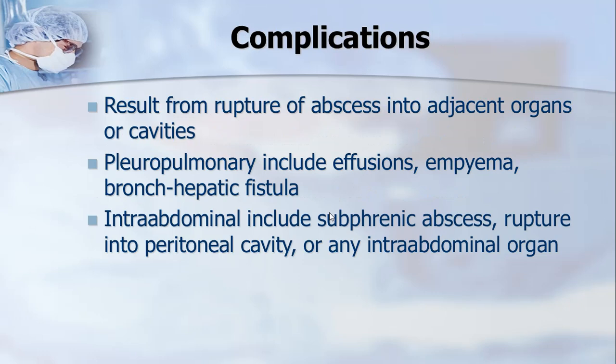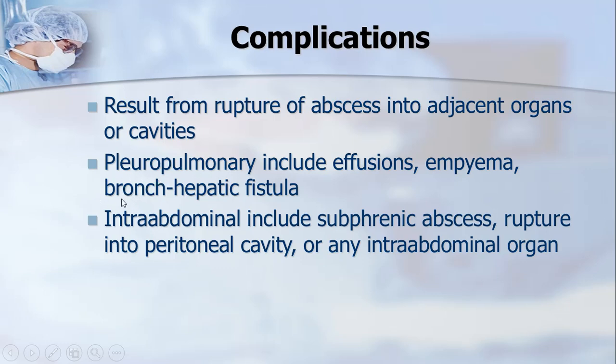Obviously, complications of the disease: the abscess can rupture into adjacent organs and cavities. Pleuropulmonary complications like effusion, we have already discussed. Empyema, obviously, if pleuritis takes place and infection eventually sets into the pleural fluid, empyema sets in. Bronchohepatic fistula very rarely happens, when a communication forms between the ruptured liver abscess and the pleural cavity and eventually the bronchus.